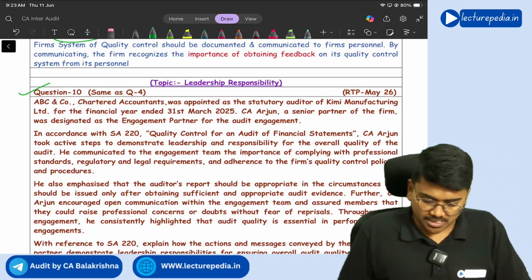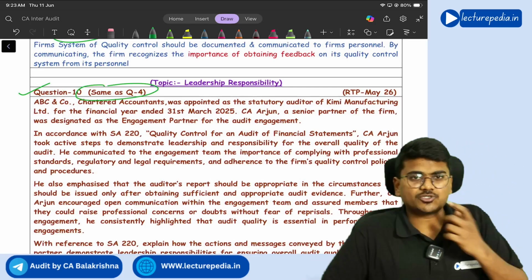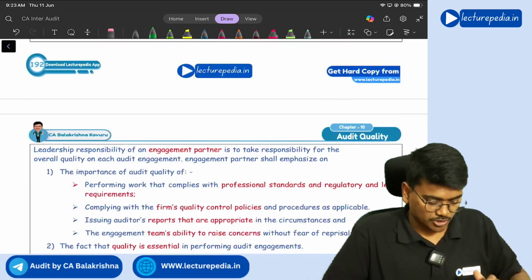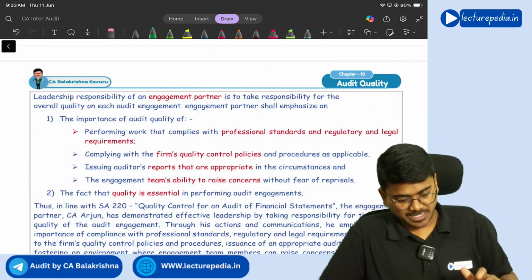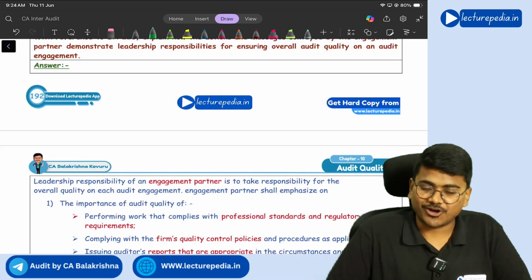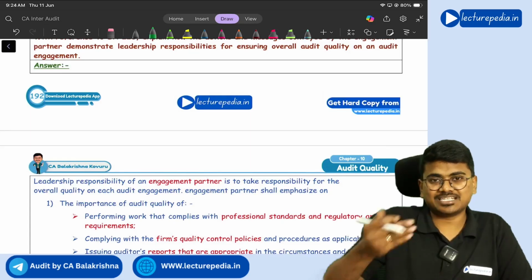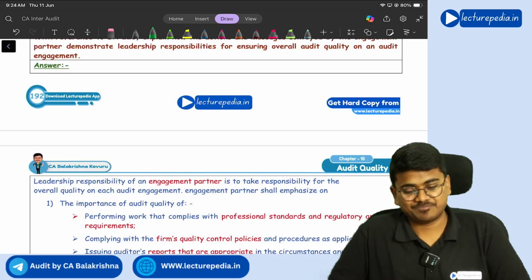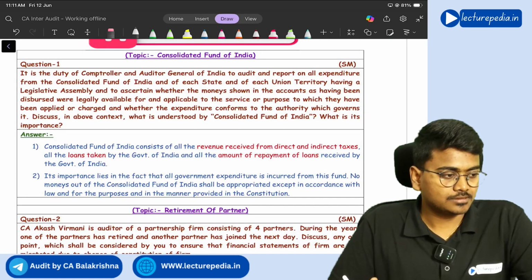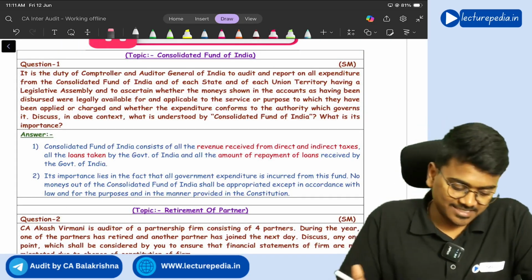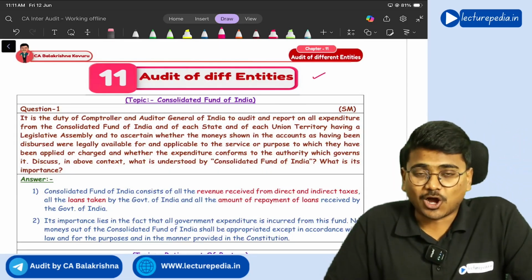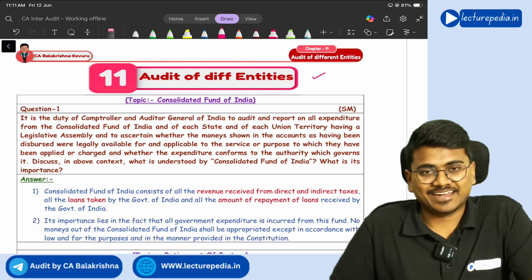Next, question number 10. This question number 10 is the same as question number 4, which we have already discussed, so you can go through that. With this question and answers, chapter number 10, audit quality, that is SA 220, SQC 1, are completed. Now I'll open the next chapter. Now we'll start the question and answer discussion of chapter number 11, which is audit of different entities.